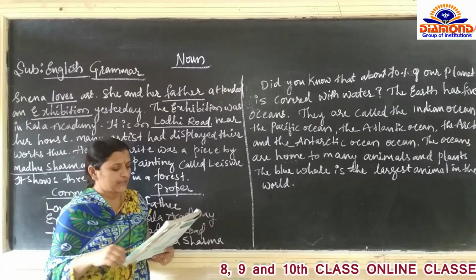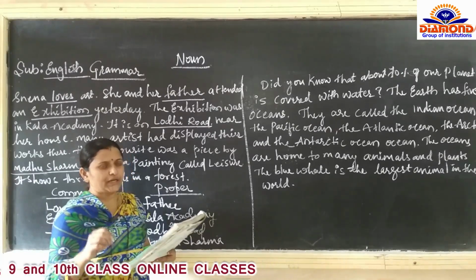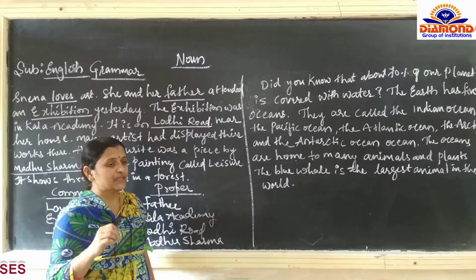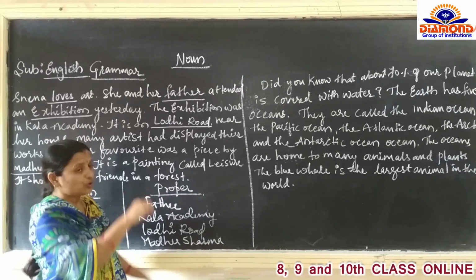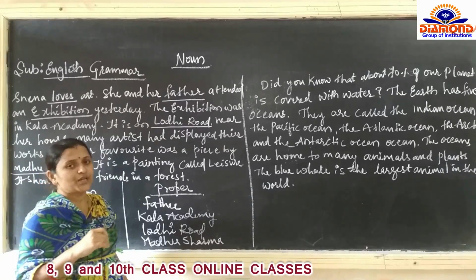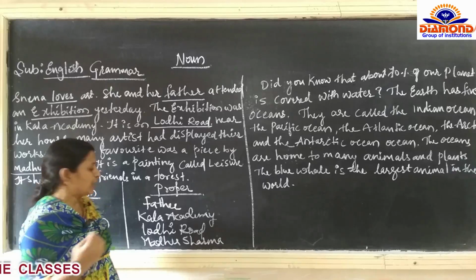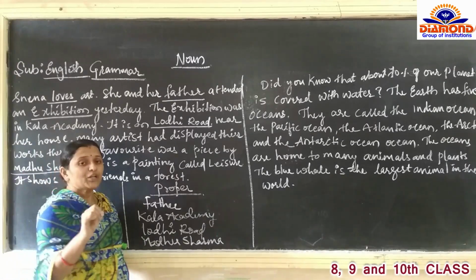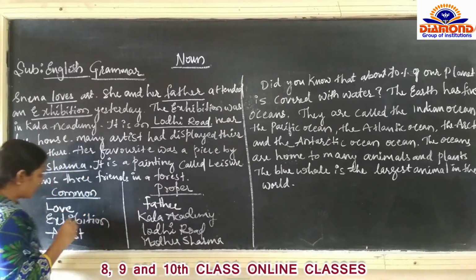Then continuing that, there is a painting called Lizard. The name of the painting is Lizard. It shows three friends. Again, friend is also a name. For all the friends, we are going to call them friends only. Commonly, we are going to call them friends. They are not taking the name of a particular friend.